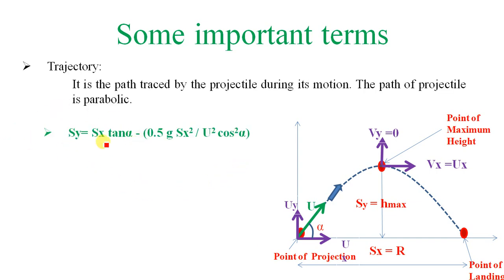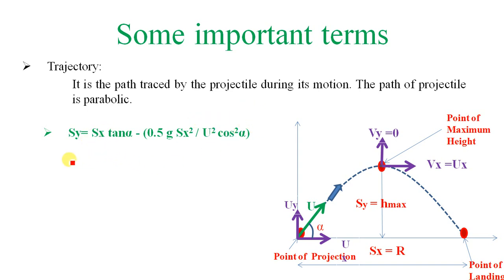This is the trajectory equation that we have already derived. This is the path traced by the projectile during its motion. The path of the projectile is a parabola. So Sy is equal to Sx tan of alpha minus 1 half g x square upon u square cos square alpha, or we have written it as u square into sec square alpha.